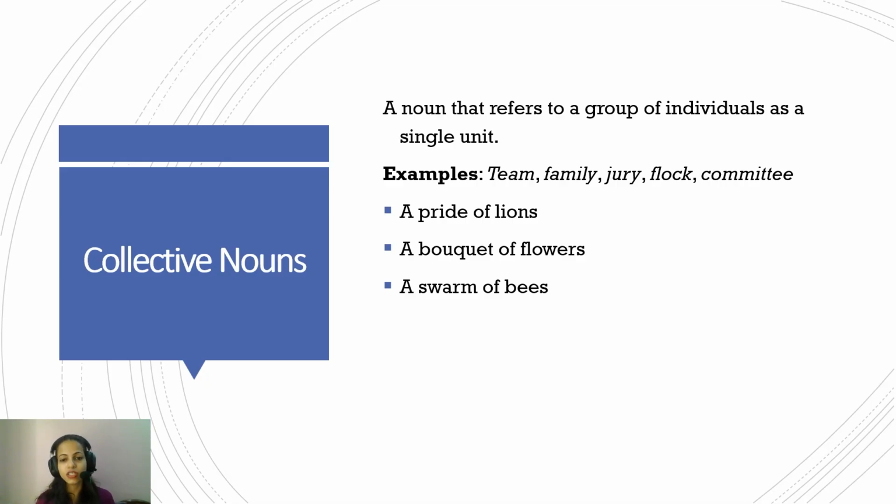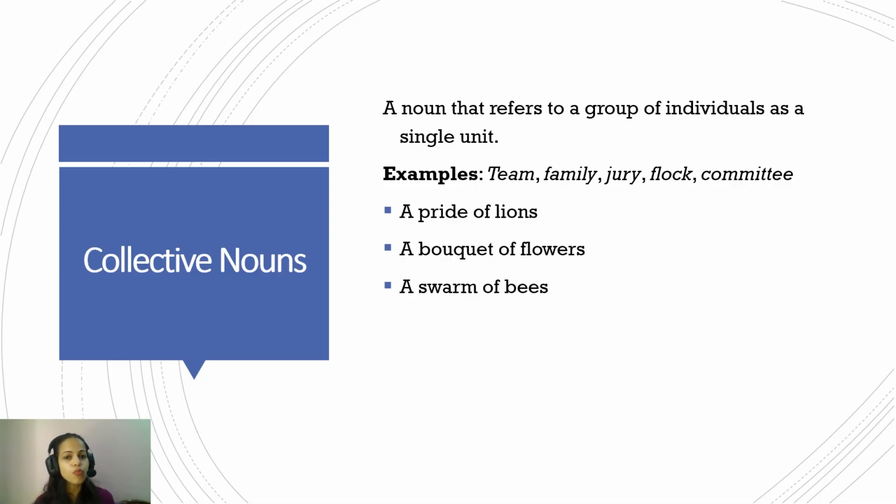Family. A family has mother, father, sister, daughter. So it's a group. The word family encapsulates a group of individuals. So similarly, jury. Jury encapsulates a group of individuals who sit and pass a judgment. A flock, again, it's a group.